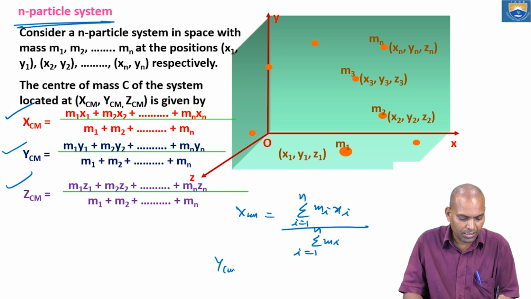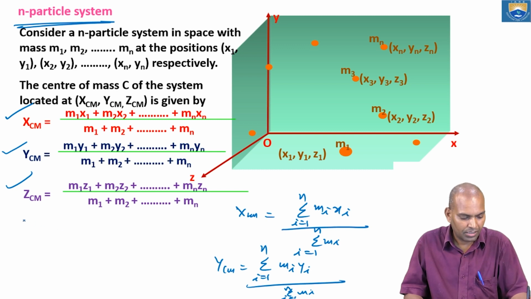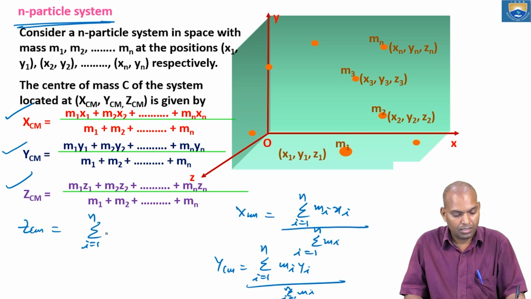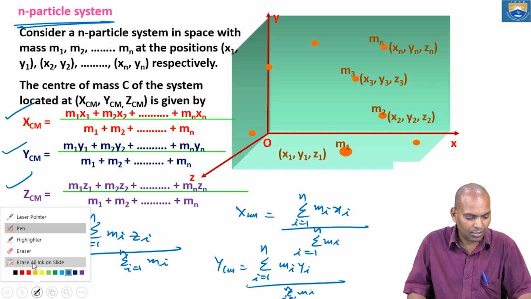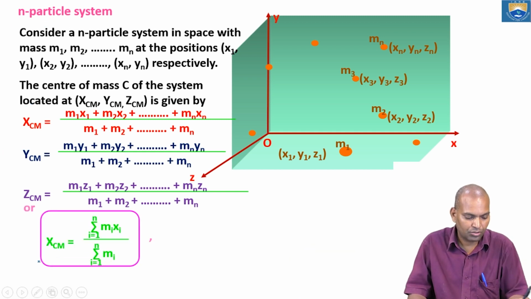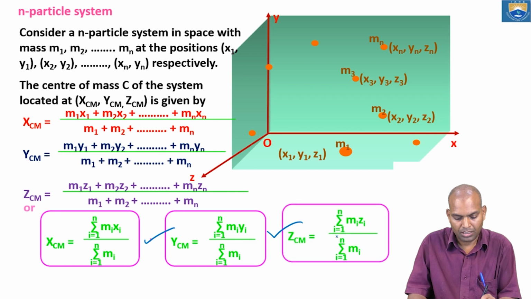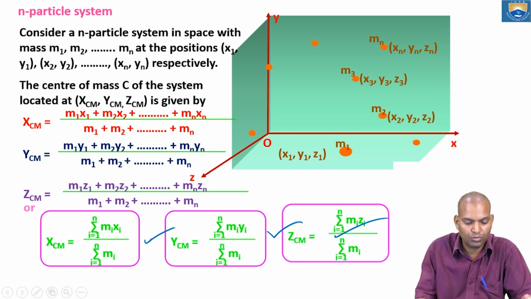Similarly, ycm equals sigma i equal to 1 to n mi yi by sigma mi, and similarly zcm equals sigma i equal to 1 to n mi zi by sigma mi. In that manner, we can also write it in the form of integration.